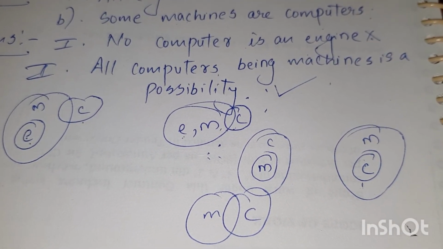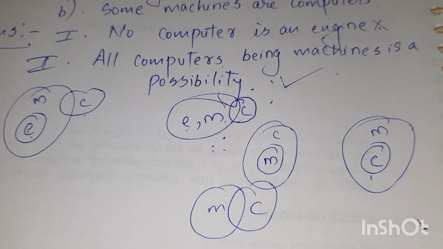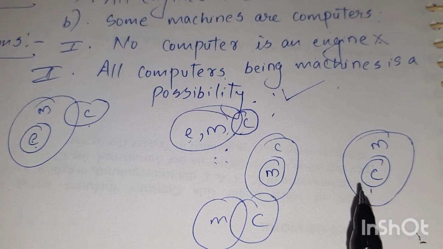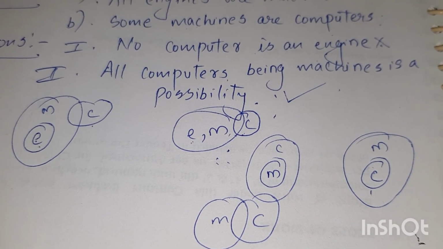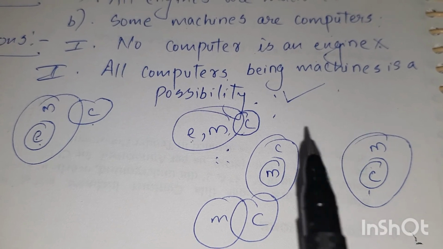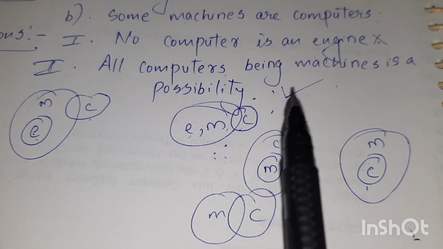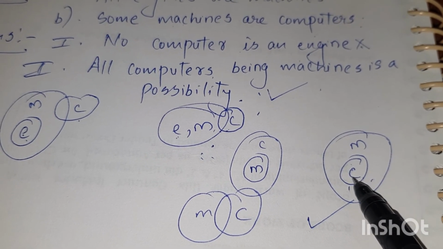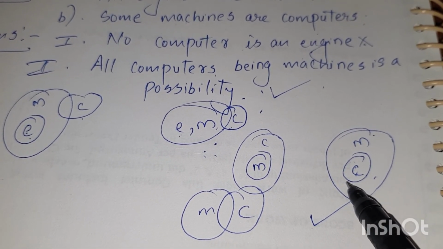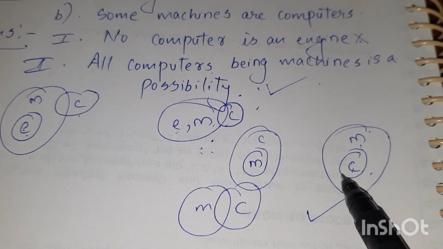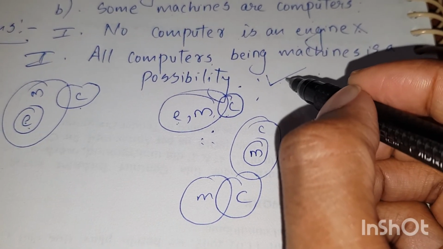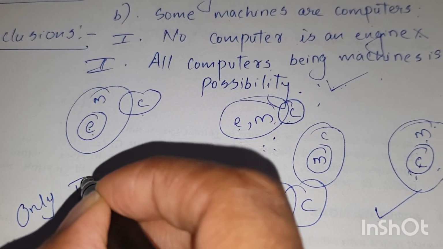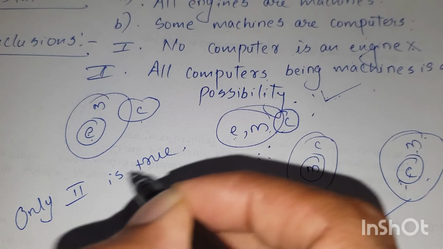You should note that it is not necessary that all the cases be true. So in this case, all computers being machines is true, so the possibility is true. So the answer is only conclusion 2 is true.